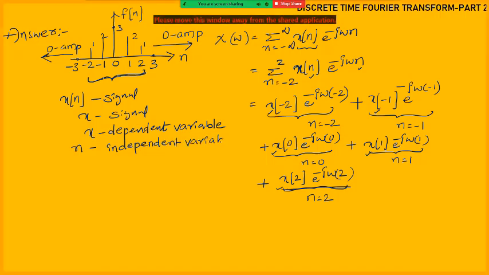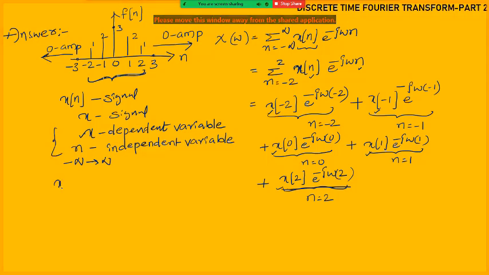Variable means it will take more than one value. So a lot of values are there for x, like 1, 2, 3, 2, 1, 0, like this. And n is always changing from minus infinity to plus infinity. Only integer values it will take.